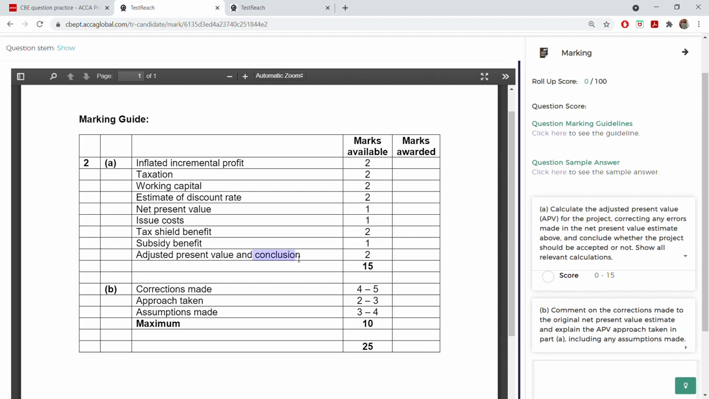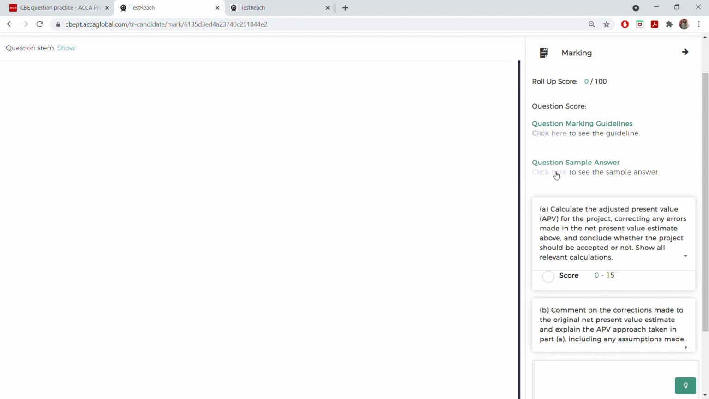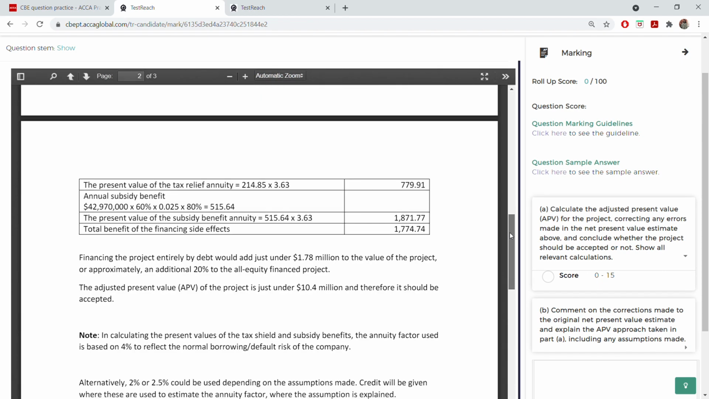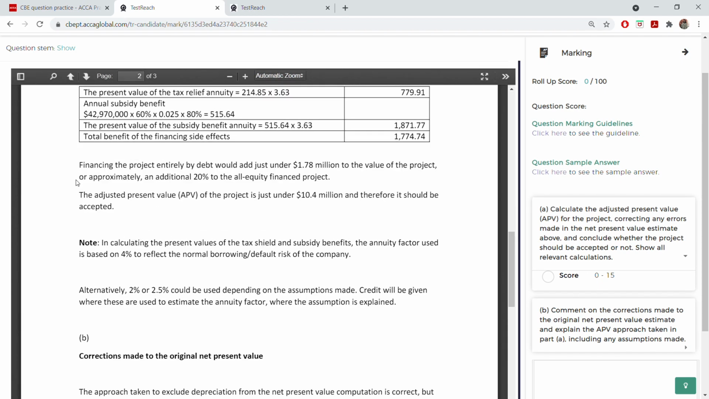That statement that you are writing, that this project has to be accepted. If you want, I will show you the answer here only. You see? After the calculation, they wrote these lines: that the adjusted present value is just under this one and therefore should be accepted. You have to say this in clear words.